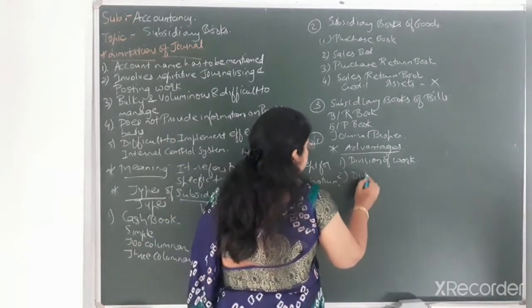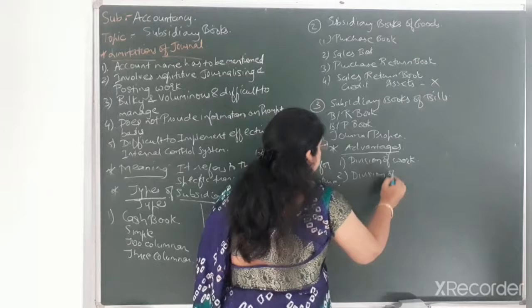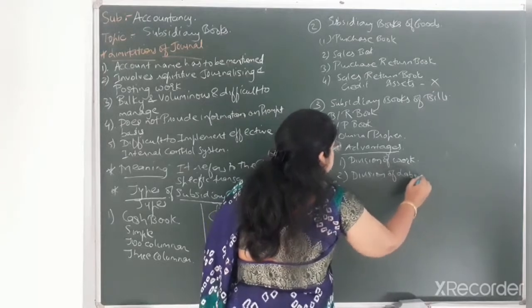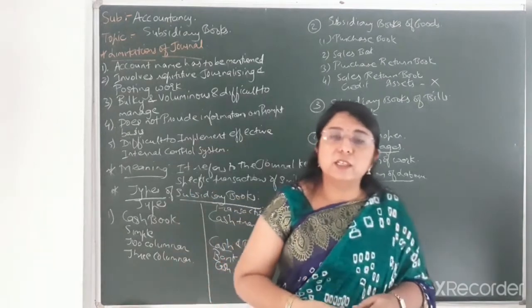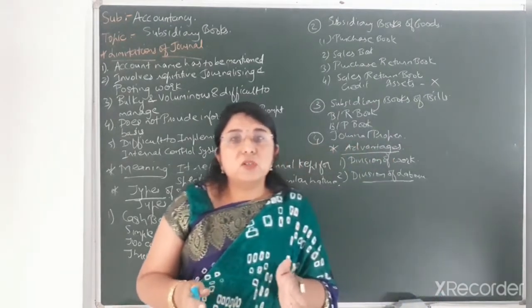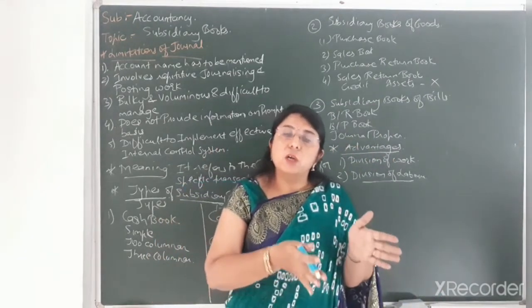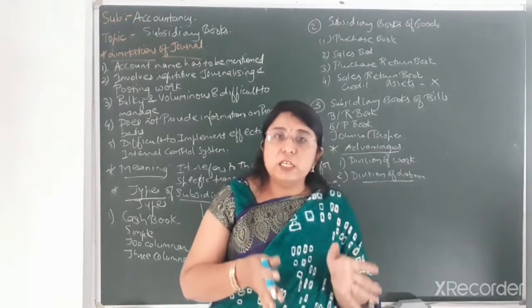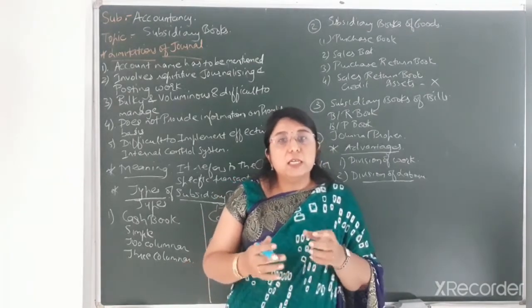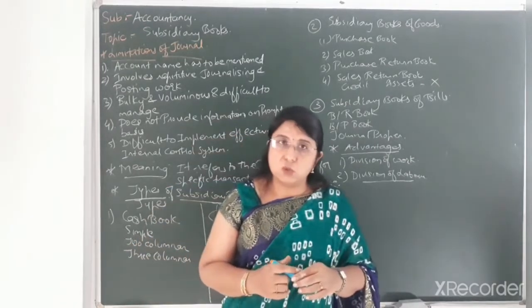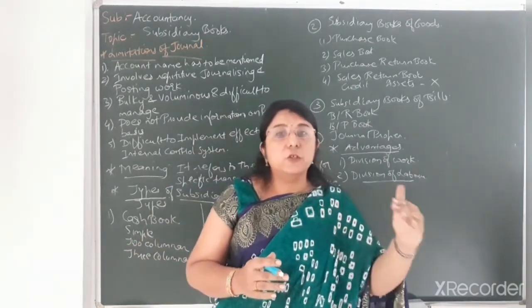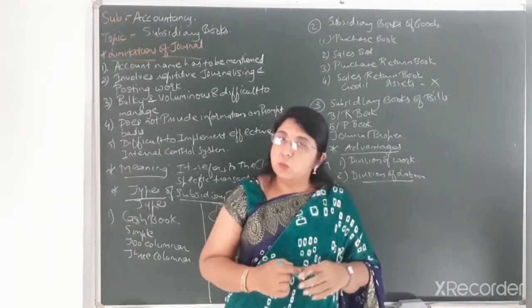Then the second one, that is division of labor. Now the person who is expert in writing the books of accounts will be given the work of writing the books of accounts, so easily and in a simple way he can manage, and no mistakes would occur in writing the books of accounts. So he'll be given the work related to maintaining or writing the books of accounts.